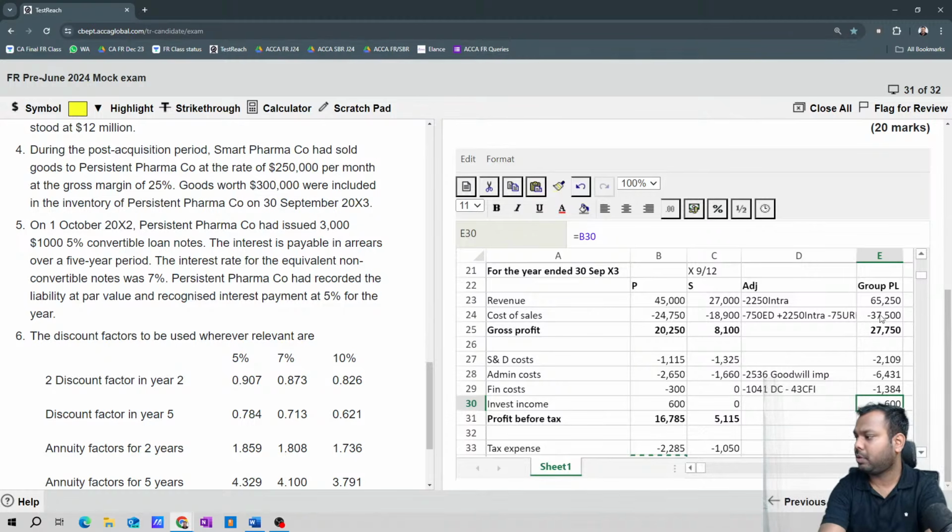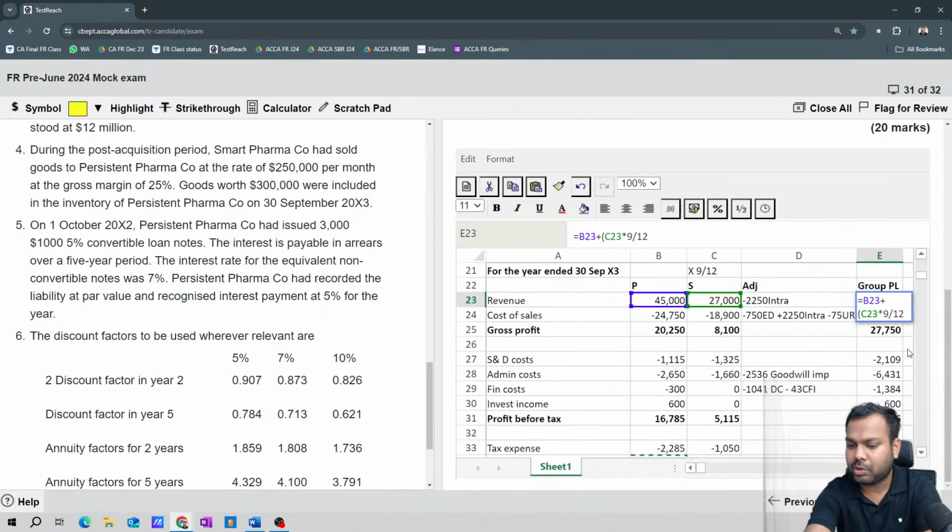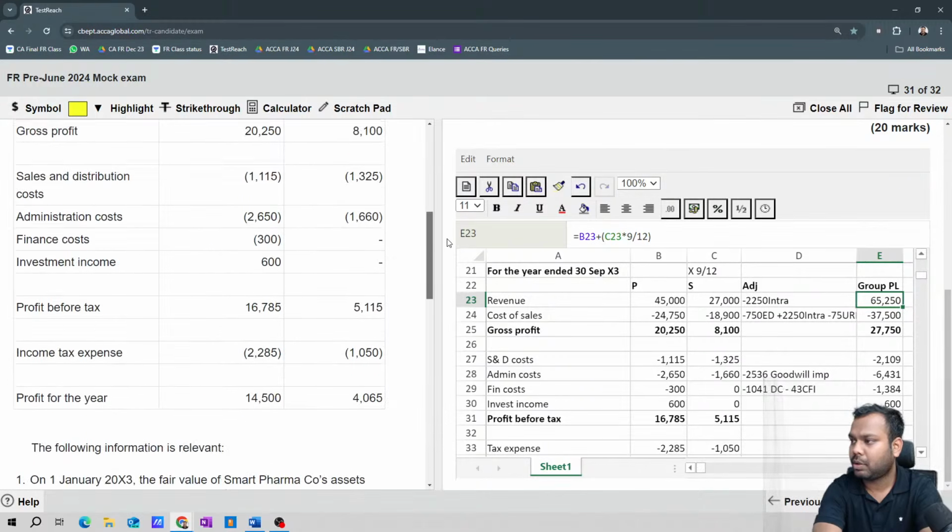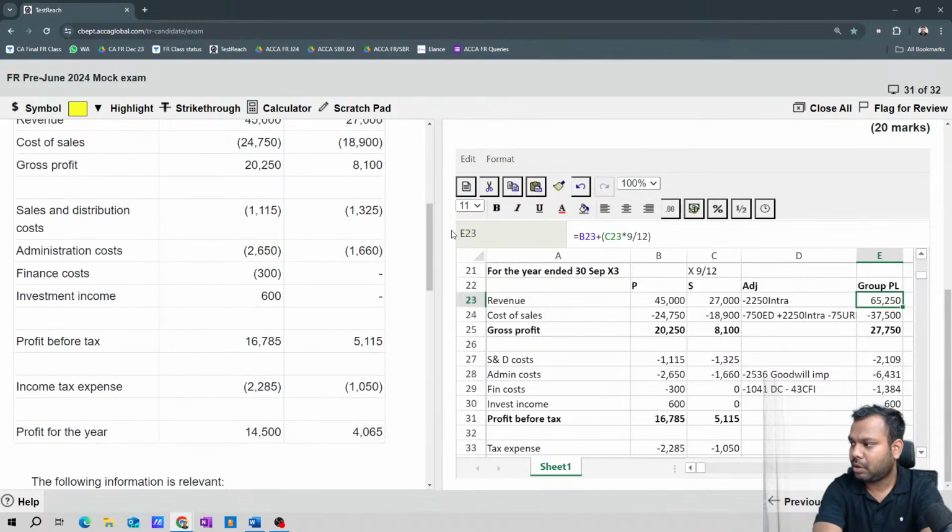One minute, just a minute. What have they taken? I think there is some mistake. Because of this, have they taken the formula differently or what? 45,000. Okay.